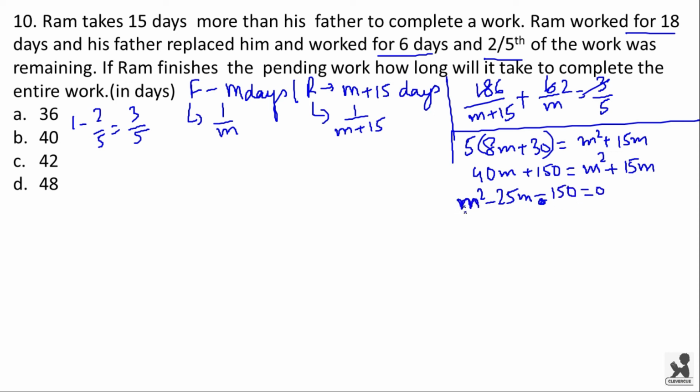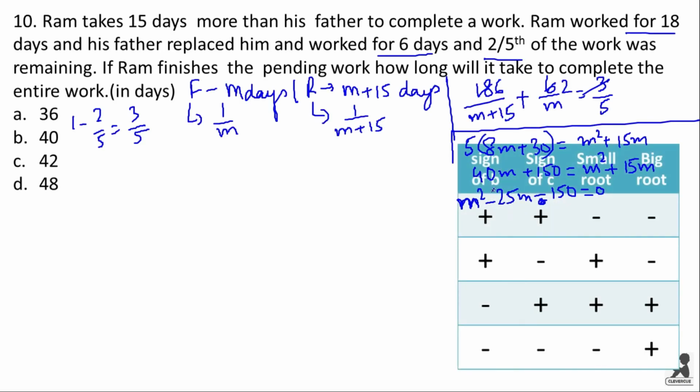How to calculate this quadratic equation speedily? Consider this table, and if there is any algebraic expression ax square plus bx plus c, and here are the signs of b and c, the signs of the roots will be here. See, for example, I will solve this. In our equation we have both the signs b and c negative. So the small root will have minus sign and the big root will have positive sign.